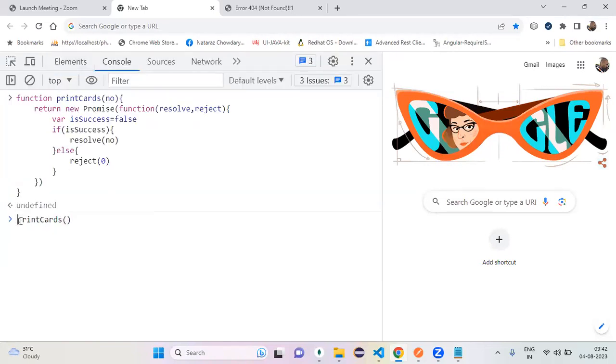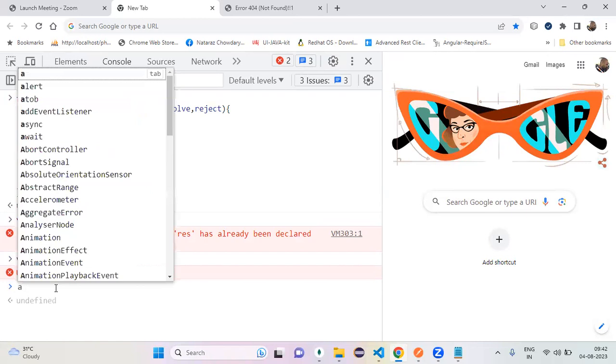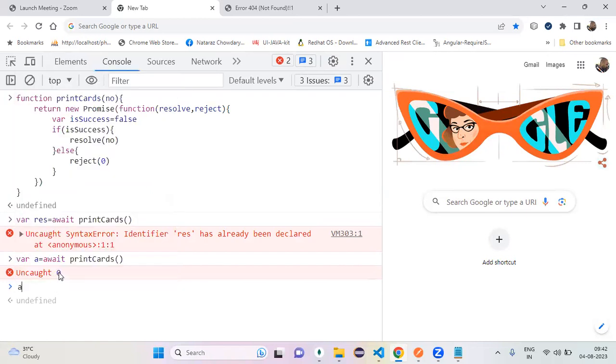How can we handle it? By using the await keyword. Now it returns me what? A response is already there. Now use it like a. Now see this, my a value is what? 0. Here itself, you have to handle this one by using try catch.